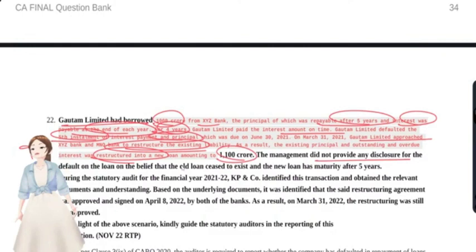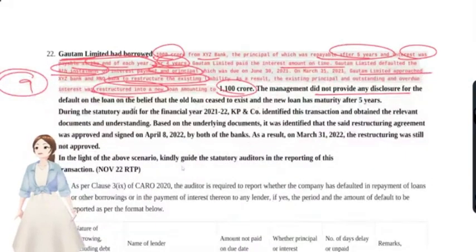Whether they have to give disclosures? Yes, they have to give disclosures, because it's a public company. Gautam Limited is a public company, right? CARO is applicable to all companies, and moreover, it has defaulted the loan under clause 9. The CARO clause would be attracted, so they have to disclose that.